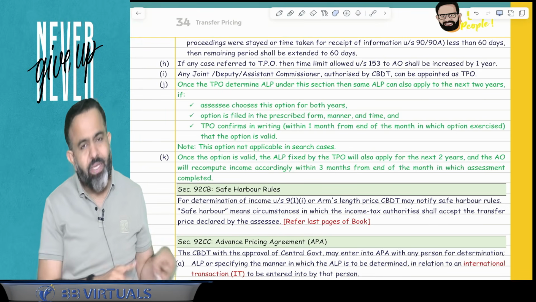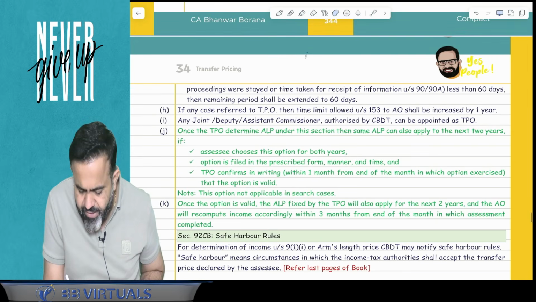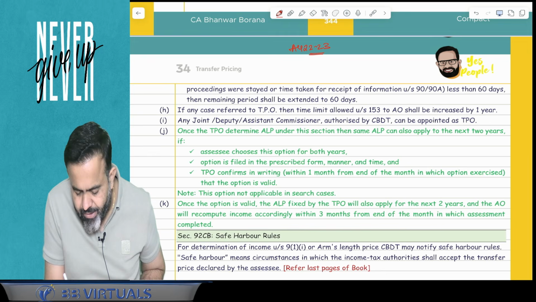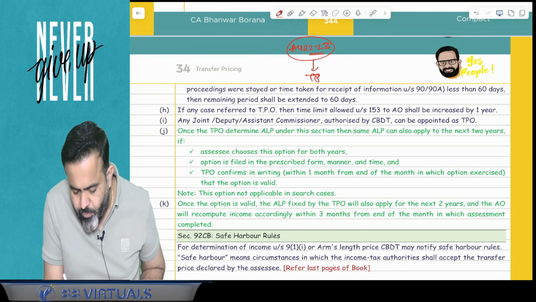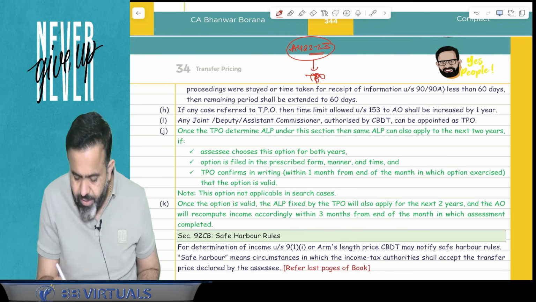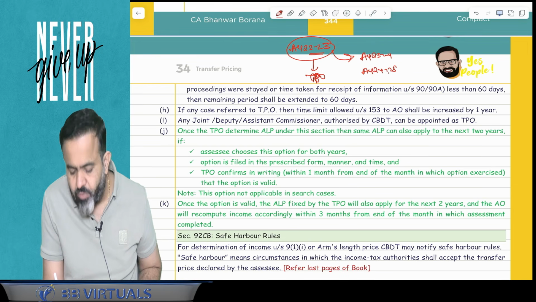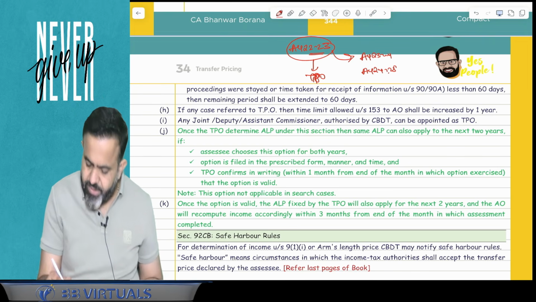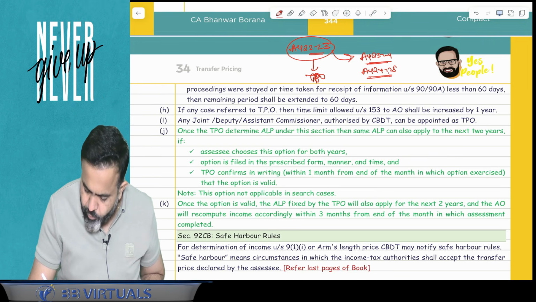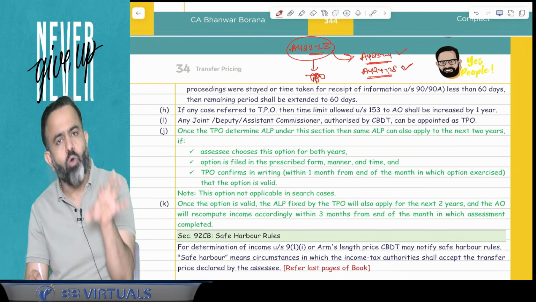So for example, suppose your case for assessment year 22-23 went to the TPO and the TPO found your arm's length price. You have an option that you can apply it for assessment year 23-24 as well as assessment year 24-25.